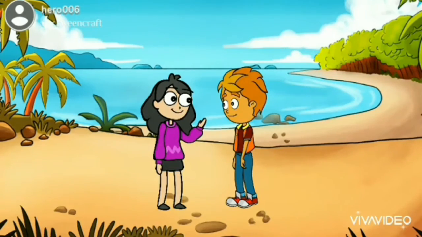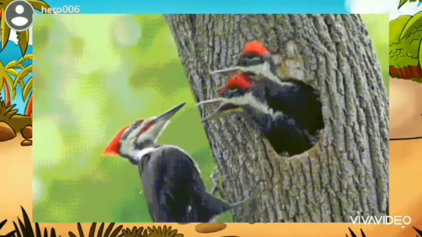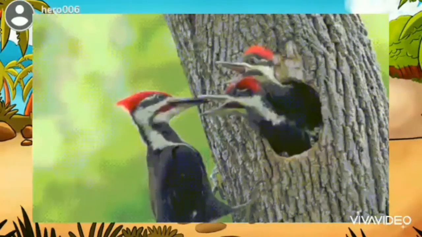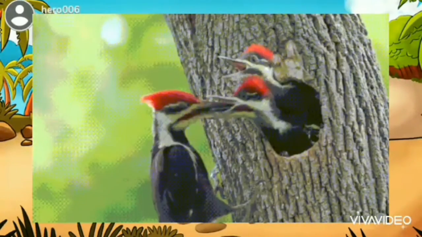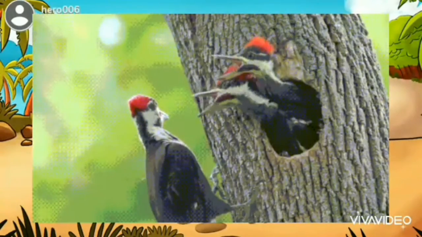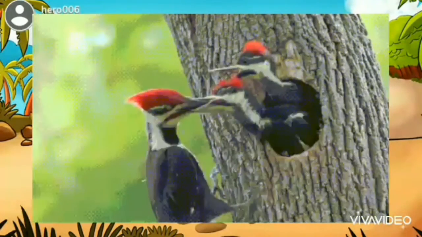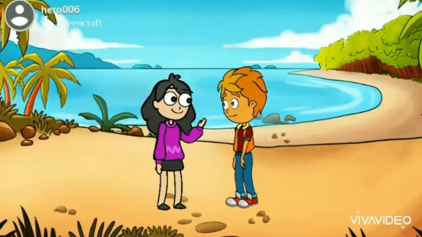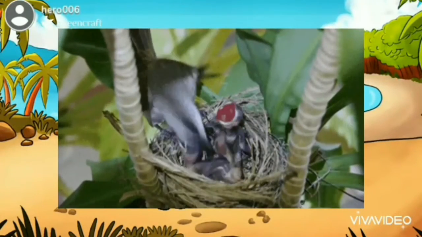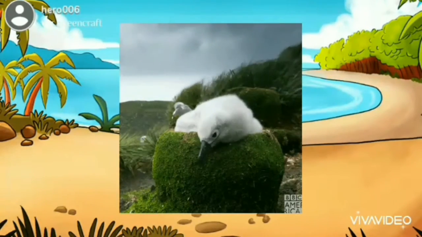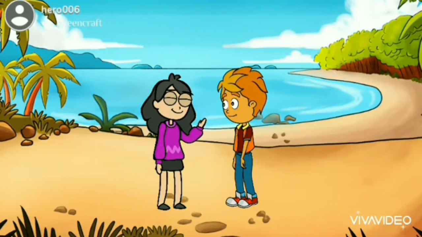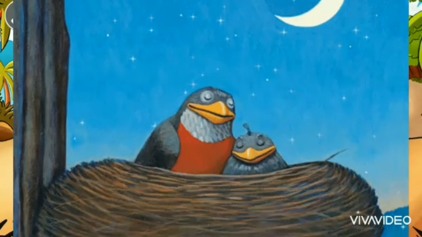Different birds make different kinds of nests. A woodpecker makes a hole in a tree with its beak. The eagle and the vulture make nests by gathering a few sticks and simply putting them together in the shape of a shallow cup. The weaver bird uses grass, twigs, and leaves to weave a nest with its beak. A tailor bird stitches two broad leaves together to make its nest. Likewise, different birds make different kinds of nests. Birds are so amazing, right?